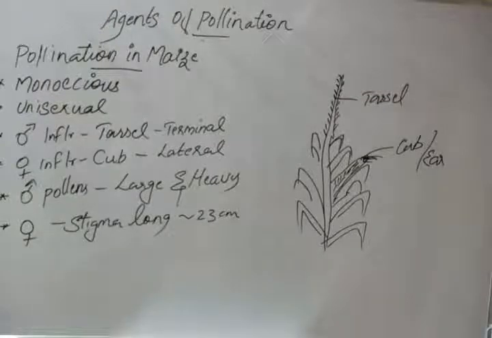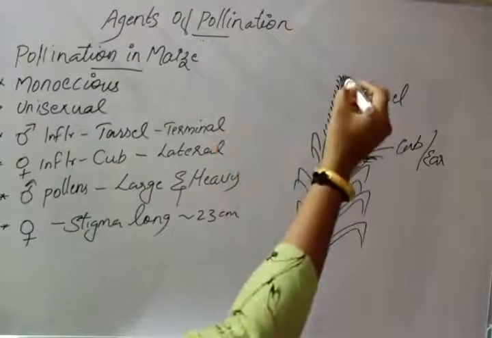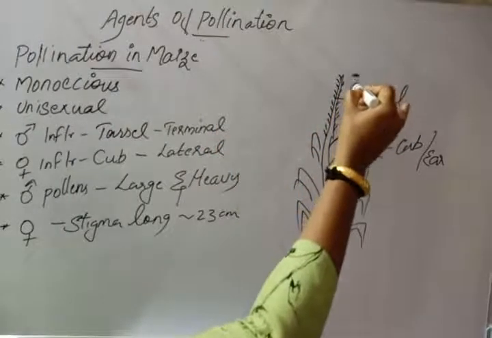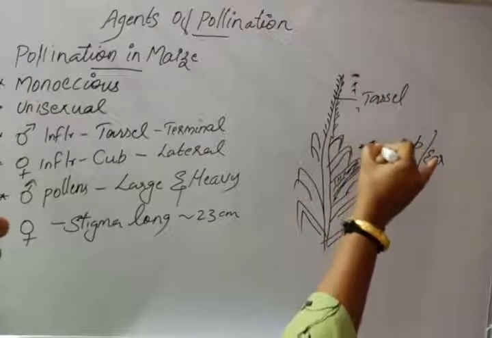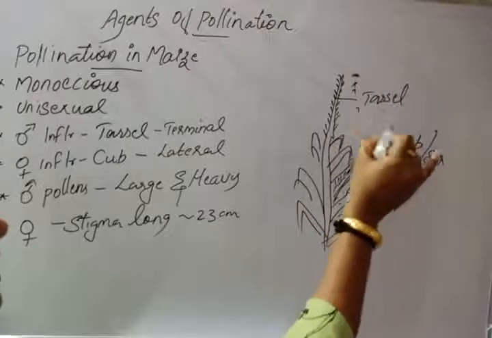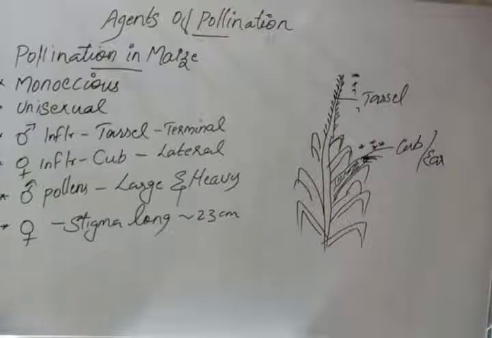So there is no hindrance from the leaf due to the long stigma. The pollen grains which drop from the tassel are caught by the stigma. When the wind blows, the pollen grains from the tassel land on the stigma of the cob or ear, and pollination takes place.